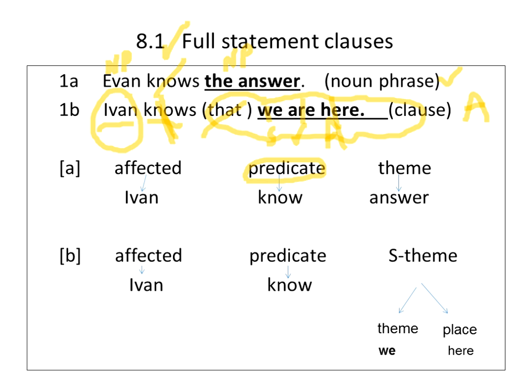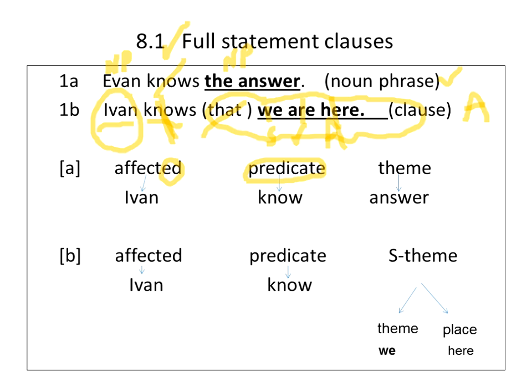What is Ivan? We say that Ivan is the affected. Why? Because anytime you have a verb that is of knowledge or of emotion, I think, I know, I realize, I recognize, any knowing, any mental thing, the subject immediately becomes affected because he's the one who's feeling this knowledge. And so therefore he's affected. Okay, so Ivan is the affected. And the predicate is know.